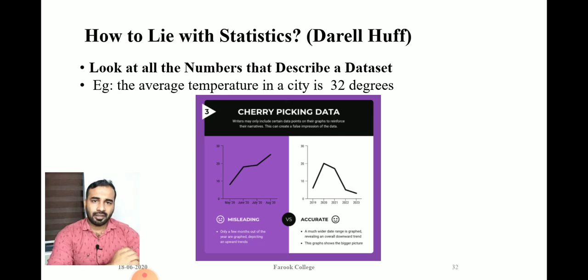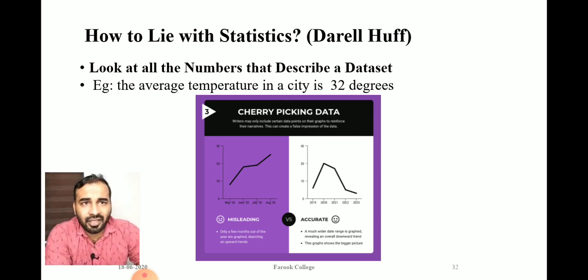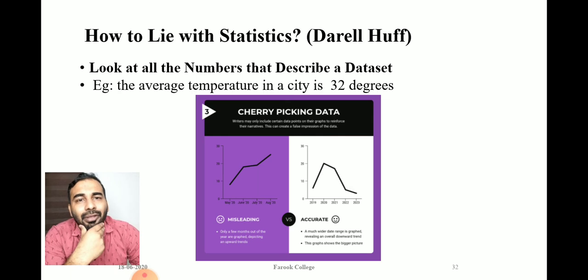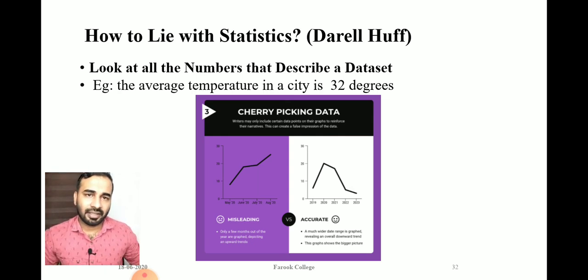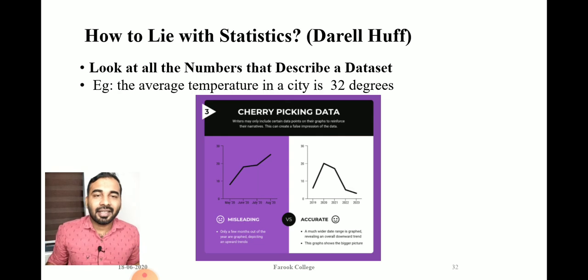Then the next one, what Huff says: look at all the numbers that describe a data set. People usually believe what is shown in the graph, but they will not look at the data. Let me take an example.